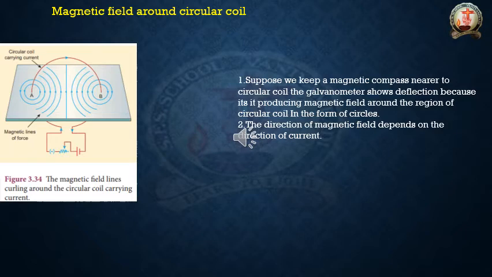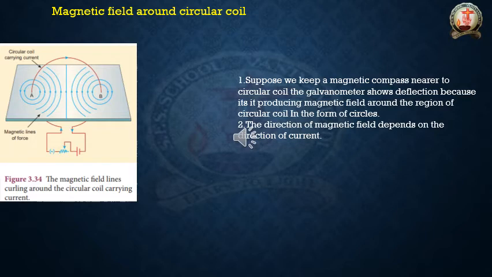Next concept is the magnetic field around a circular coil. This concept is similar to the previous concept. What is the previous concept? Magnetic field produced around a straight conductor. Same concept here also, but there we used a straight conductor. Instead of that straight conductor we are using a circular coil. So here also it is the same.